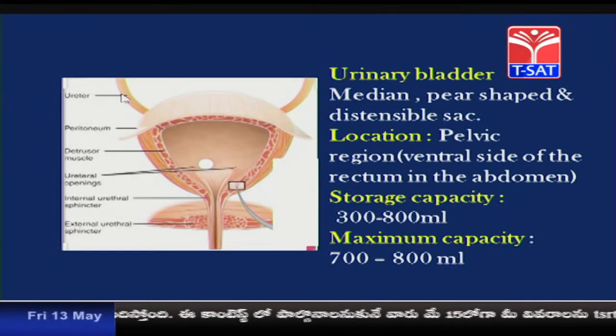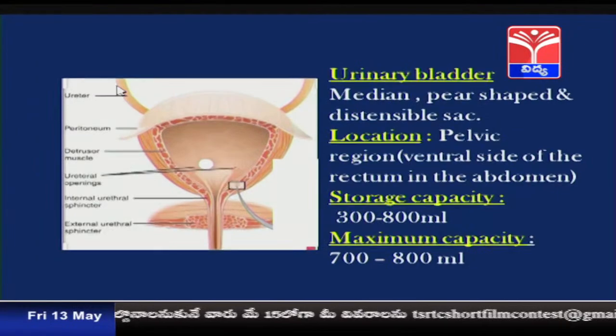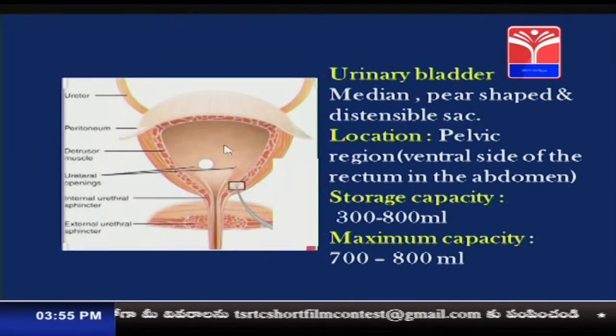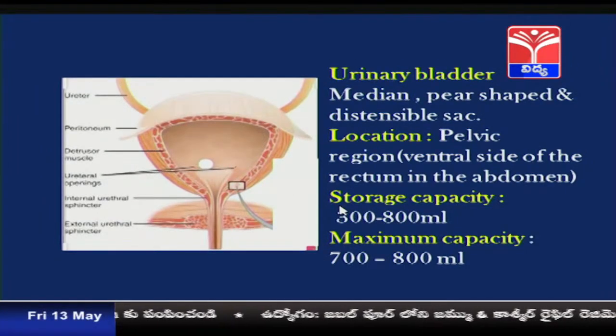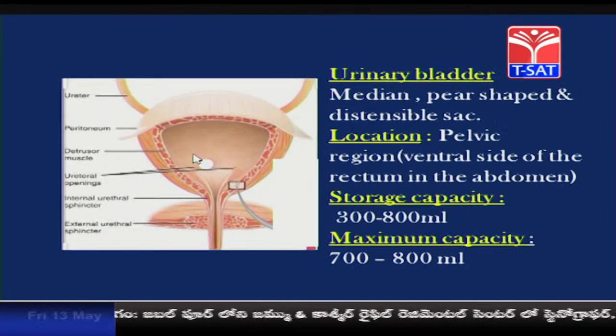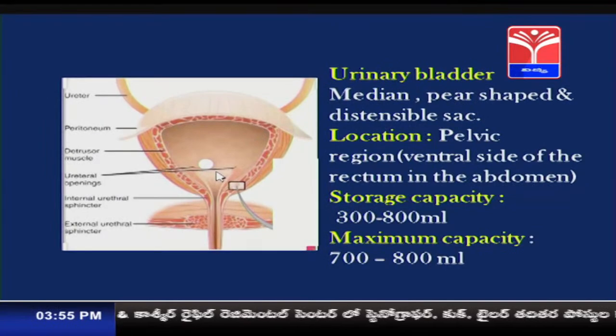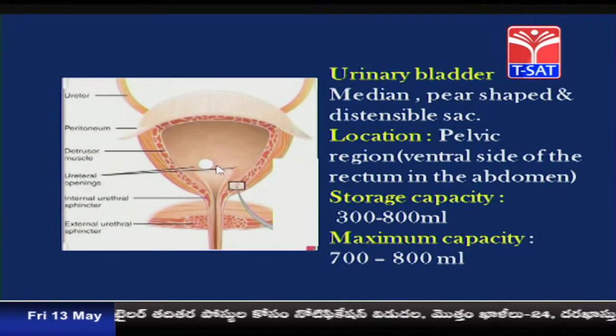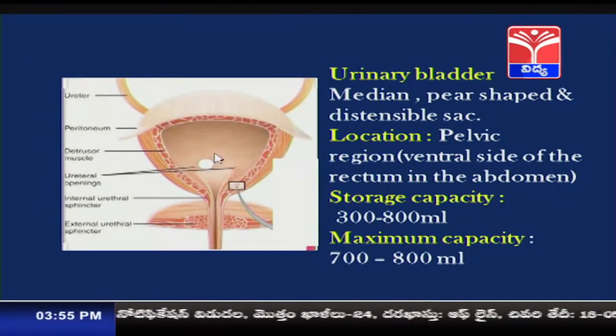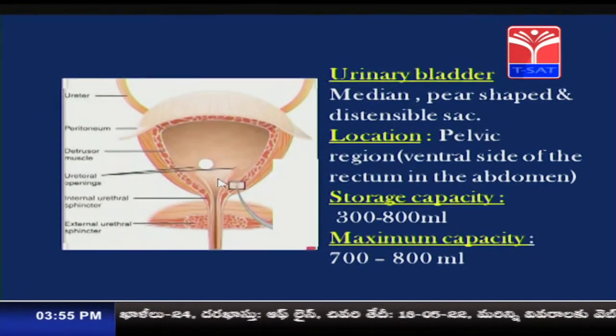The ureters carry the urine from the kidneys into the urinary bladder, and this urinary bladder slowly fills. When 300 to 500 ml of urine is stored, the wall of the urinary bladder stretches and the receptors present in the wall send a signal to the brain, which relaxes the sphincters that are present.